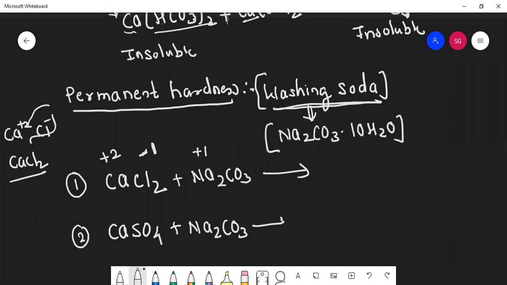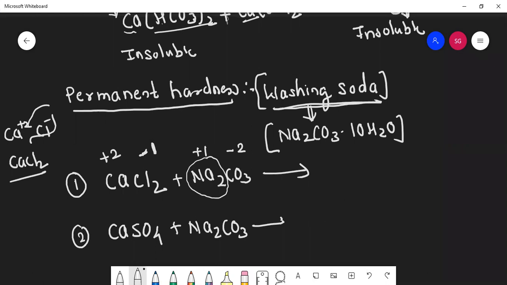Sodium is +1. Carbonate is -2. See here, students, at least one if you know. Suppose I know sodium is +1, you see 2 sodiums are there, so together it is +2. So this has to be -2. Just exchange their ions, students.